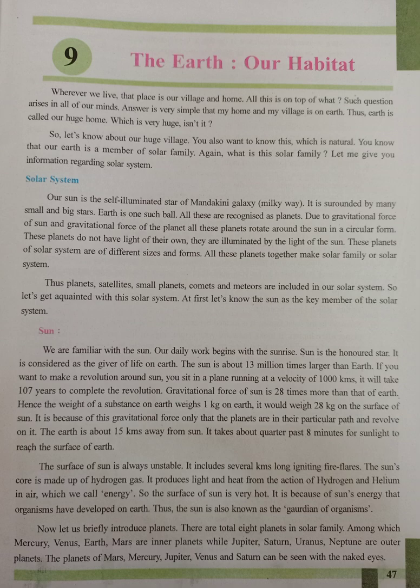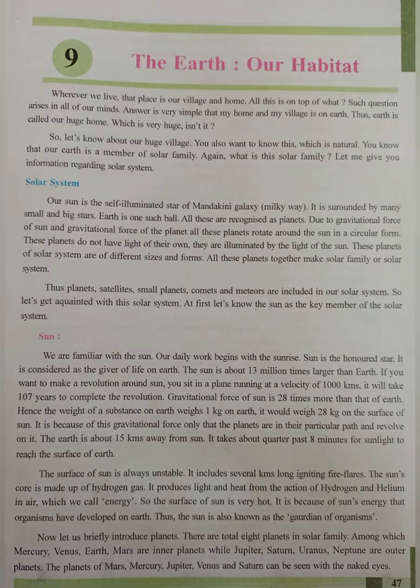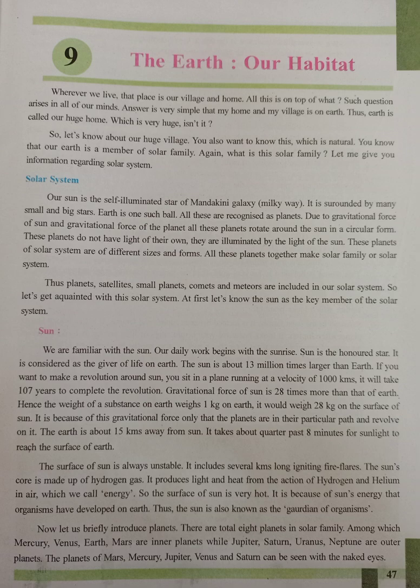The Sun provides light and heat to Earth. The entire living world depends only on solar energy. That is why the Sun is also known as the guardian of living organisms, or you can say the giver of life on Earth. Now let us briefly introduce the planets. There are a total of 8 planets in the solar family, among which Mercury, Venus, Earth, Mars are inner planets, while Jupiter, Saturn, Uranus, Neptune are outer planets. Mars, Mercury, Jupiter, Venus, and Saturn can be seen with the naked eye.